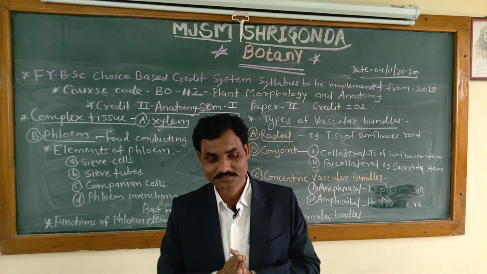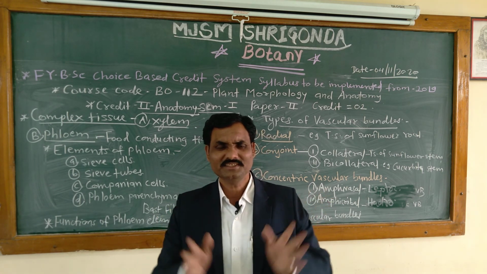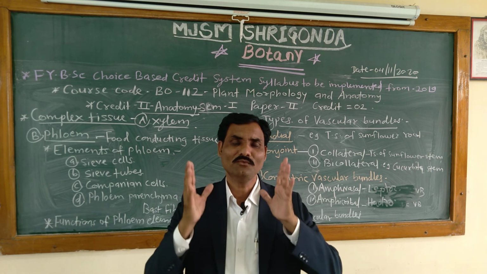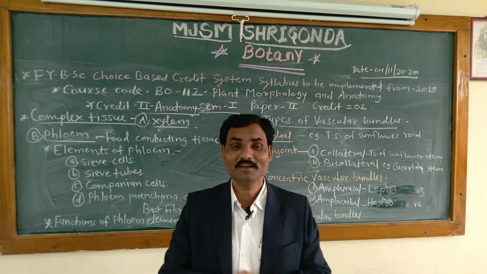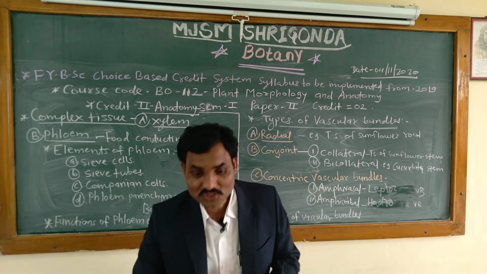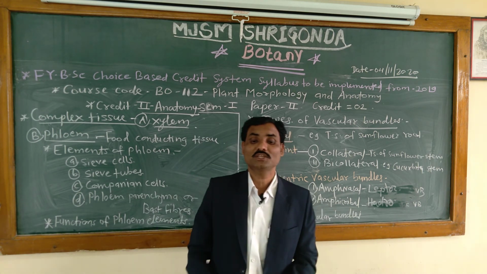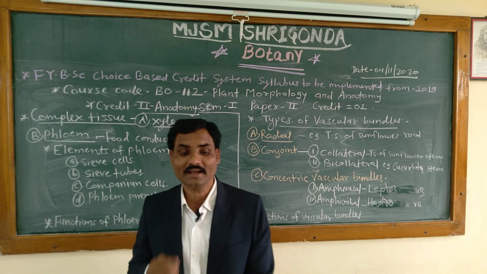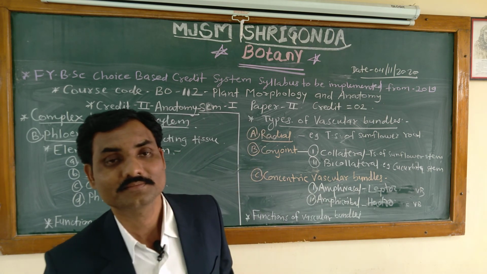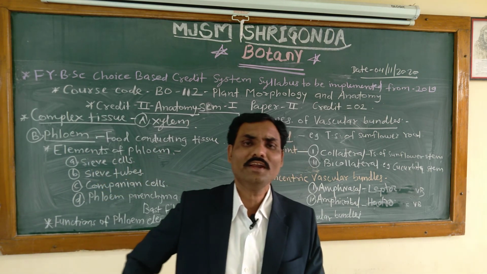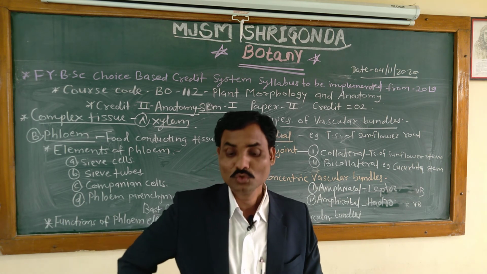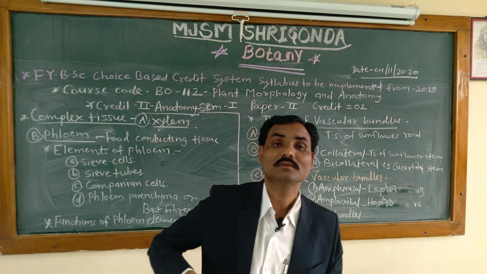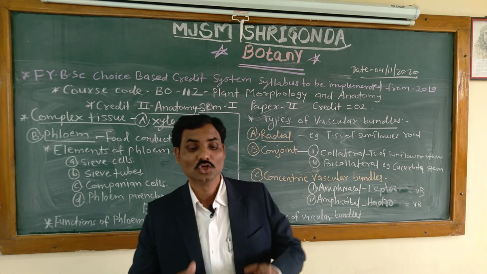Then last point, about the functions of vascular bundles. What are the functions of the vascular bundles? The main function of vascular bundle or vascular tissue is to conduct water and other nutrients, from root to leaves, through the xylem.